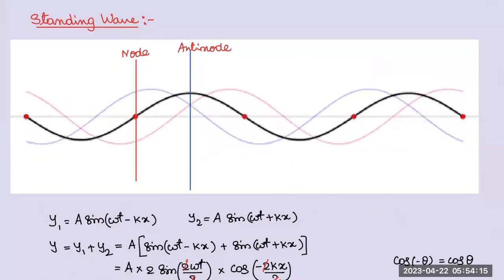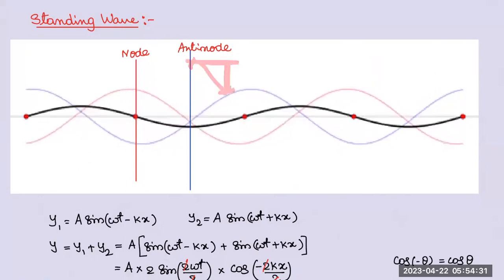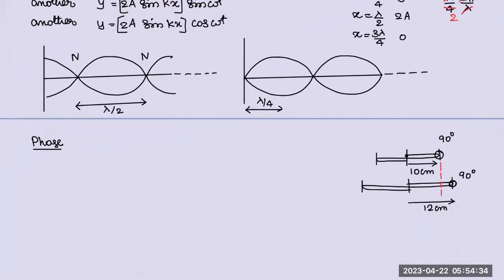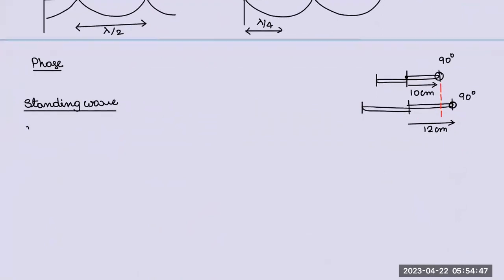If you're interested, you take a snapshot right now. So every particle on the string is at its peak and it will not go further. That means if you take this particle, it cannot go up to this position, right or wrong. It's at its peak. This is also at its peak. So what's the meaning of it? In case of standing wave, if I speak about wave as a phase, all particles in a loop.